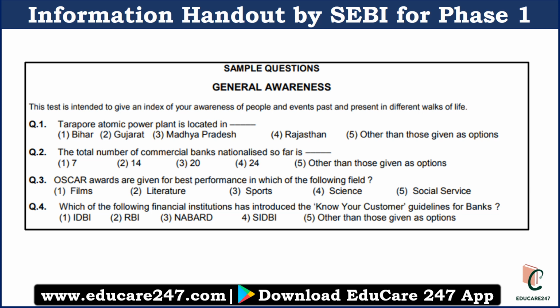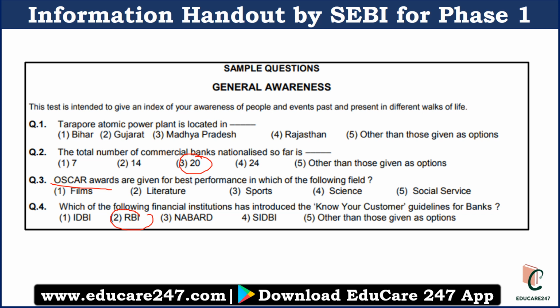The second question is about the total number of nationalized commercial banks. So basically 20 is the answer, but what it shows is that questions related to basic economy and basic finance will be asked. Then an award related question has been asked, a question related to the Oscar award. So award related questions, summit related questions, important date related questions, important event related questions will be asked. And the other question is about which of the following financial institutions has introduced know your customer guidelines for banks. So that is RBI. Whatever guidelines are issued for any banks, that is mostly by RBI. So that is also again a basic finance and economic question.